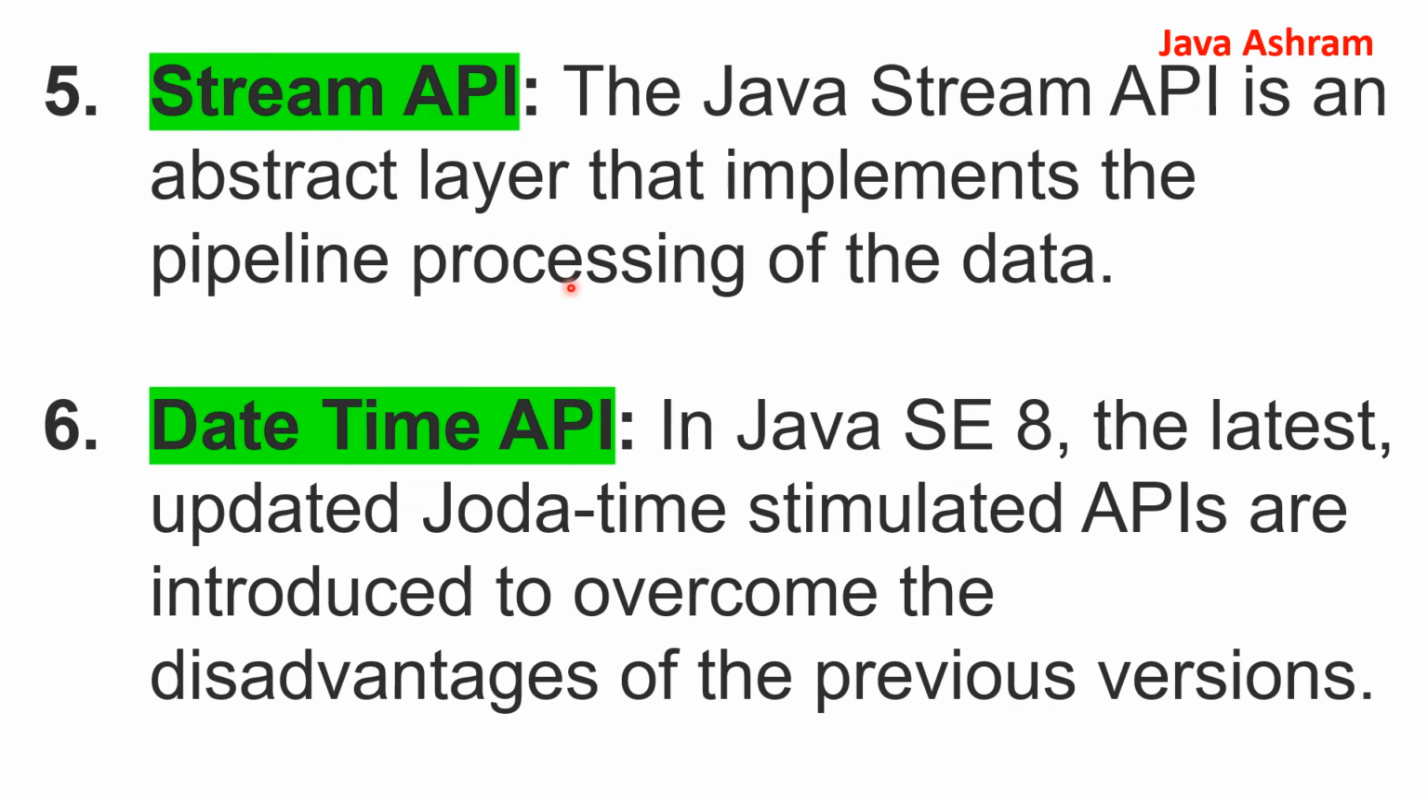And stream API, this is important. Every Java iteration or every object operation that you are using in Java 8, you will have to use the stream API to process the objects from the collection. Technically, we say this is the abstract layer that implements the pipeline processing of the data. And the sixth one is the datetime API.